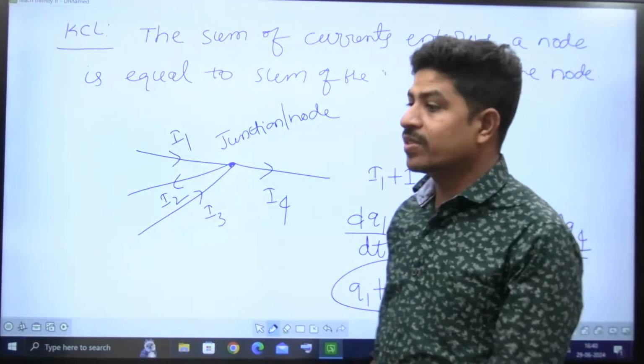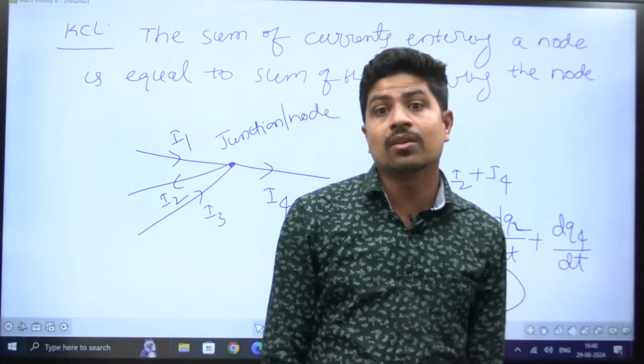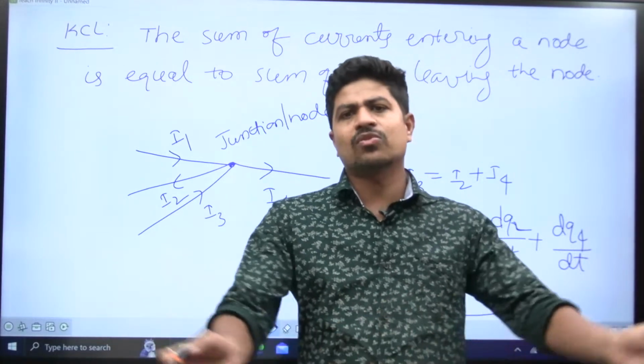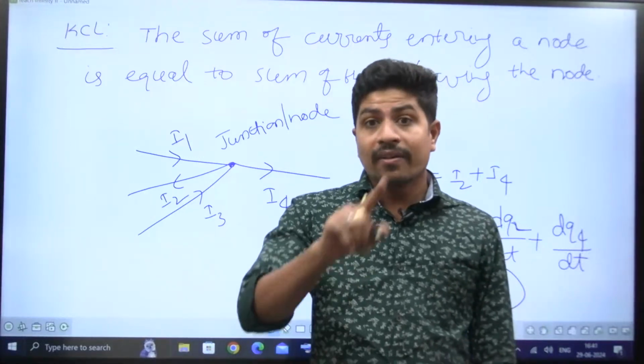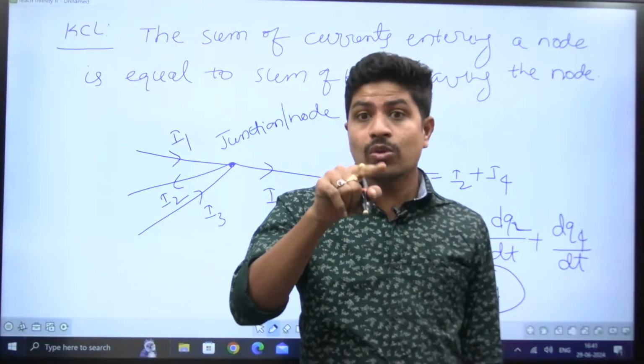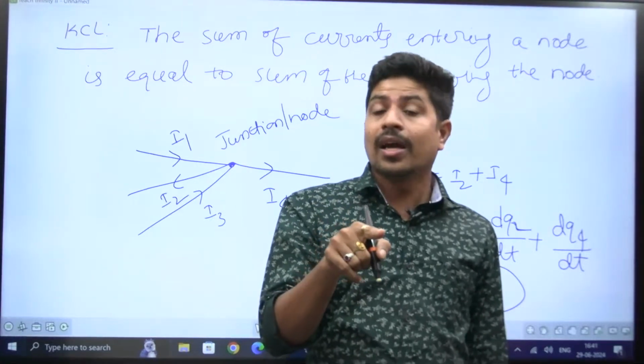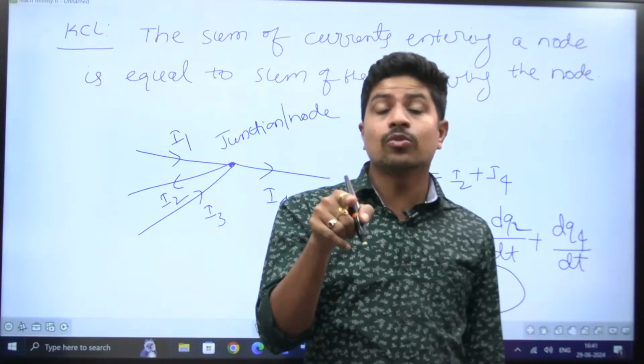What does the law of conservation of charge say? It says that charge can neither be created nor be destroyed. It flows from one place to another place, that's all. And where it started, it has to end there only. Yes, current always flows in a closed path. If there is no closed path, current is zero. That is due to the law of conservation of charge.